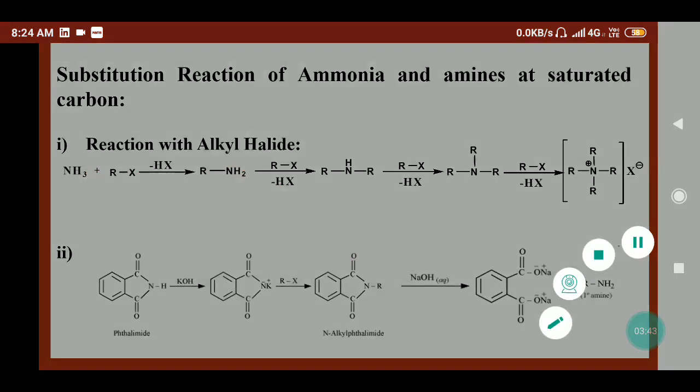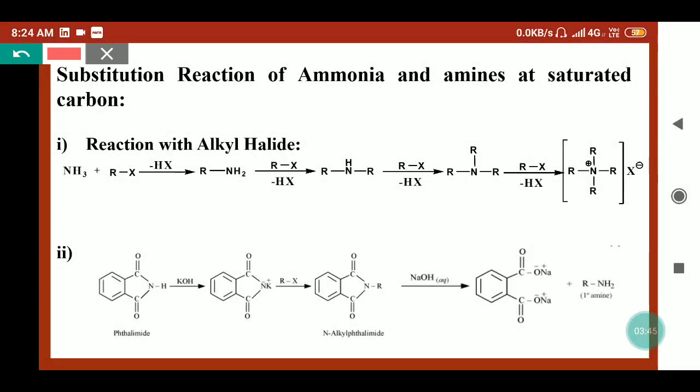Further reaction of the primary amine with the alkyl halide will release one more HX molecule, then we'll get the secondary amine. If the secondary amine is further reacted with the alkyl halide, then it will provide the tertiary amine. So in every subsequent step, one hydrogen halide molecule is removed and one alkyl group is added.